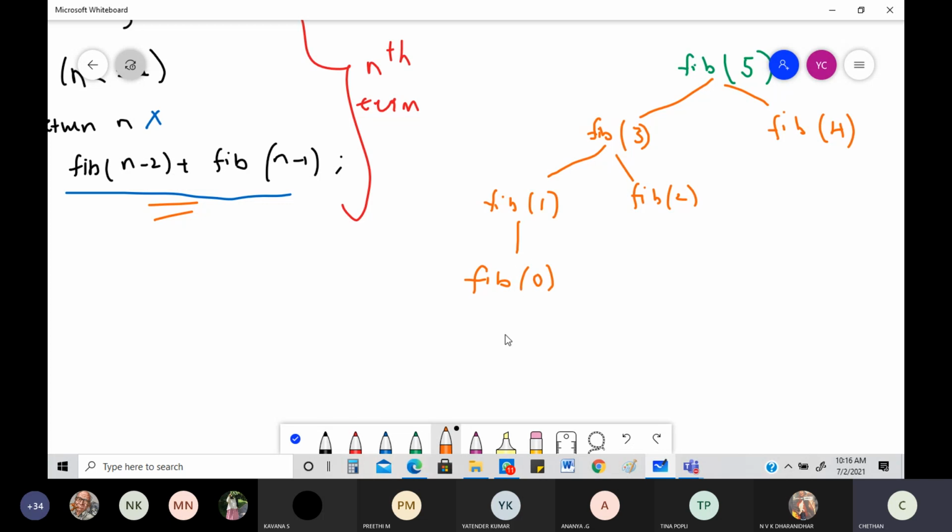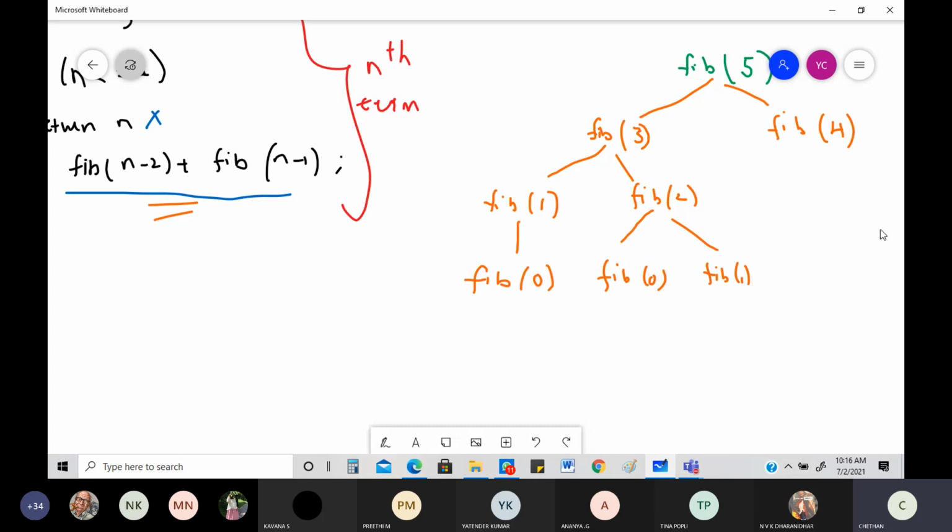Any further split you can do? No, there's no Fibonacci of -1 and all. You start from the 0th term, or the first term like that. And this can be split into again two parts. What are the two parts that you can have? Fibonacci of 0 again. Okay, see, this is 0 and this is with regard to Fibonacci of 1.